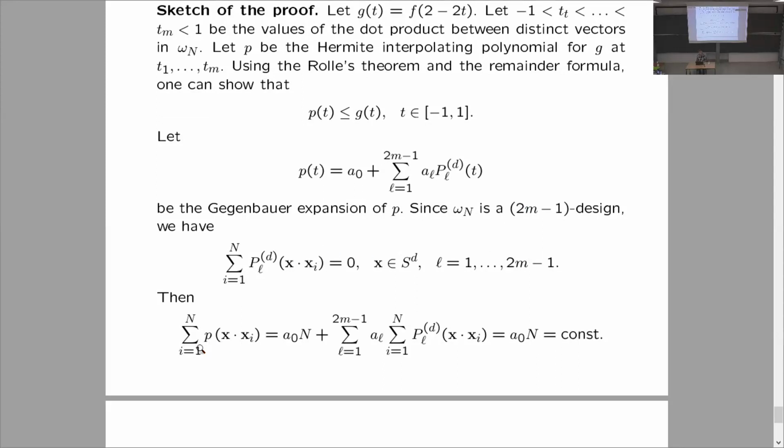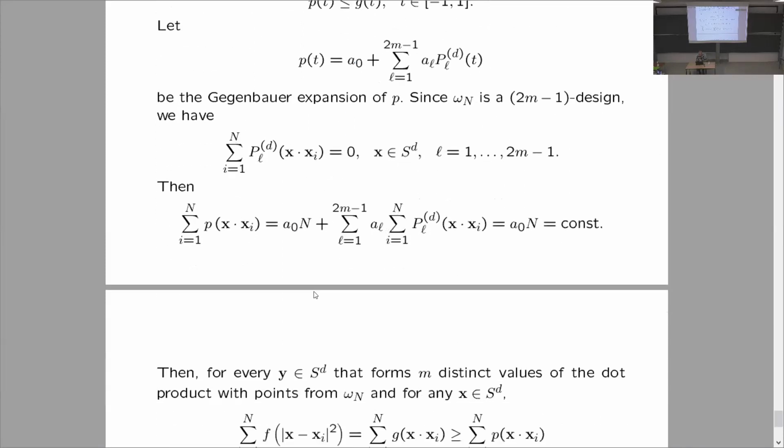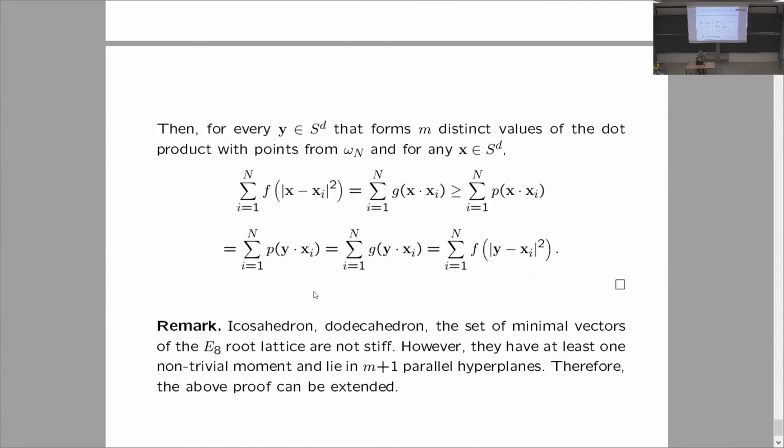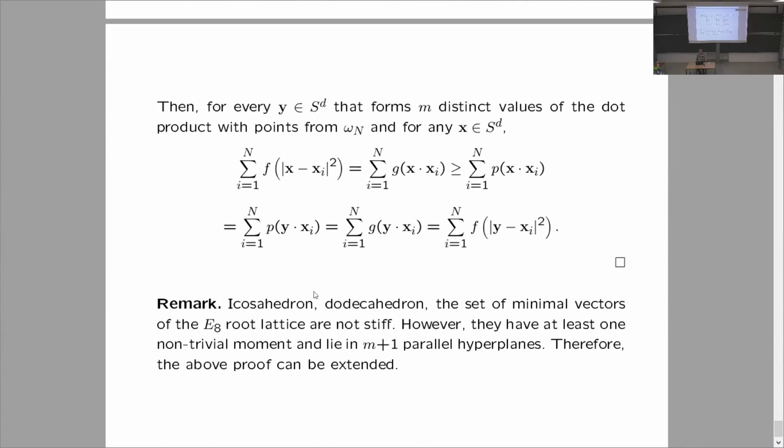And then because of that, the potential of this polynomial can be written through this Gegenbauer expansion, and these are zero moments. These are zero, so this is a constant value, a0 times n, just the zeroth coefficient. Again, we show that it's constant, but that proof allows generalization. I'll talk about that later.